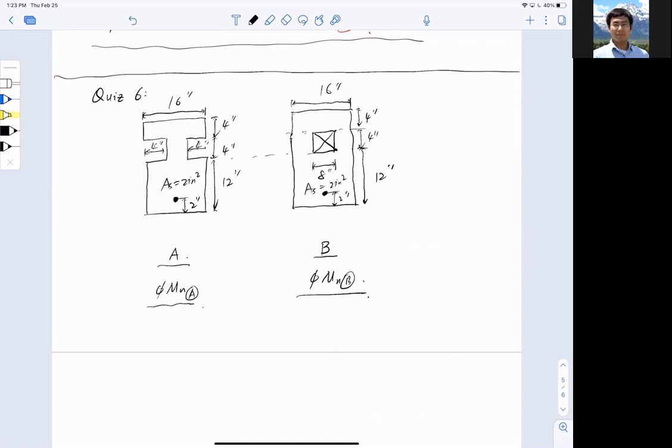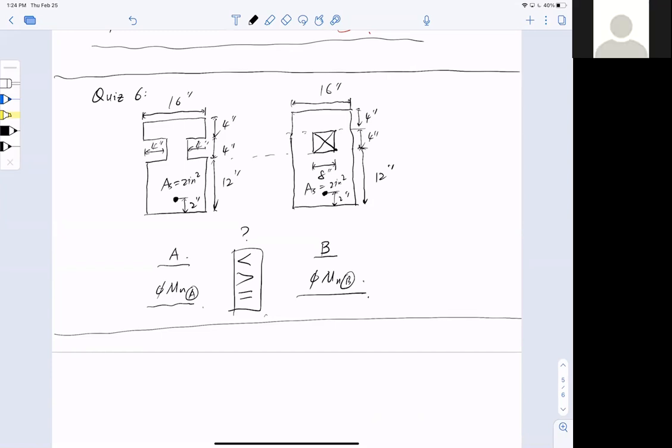Okay, and this configuration is B, okay, and I want you guys to check MNB. All right. Now, what is the quiz? The quiz is simply determining is it bigger, smaller, or equal, just to check the design capacity for both of them. And that's the configuration. On the left is A, on the right is B. Okay. All right. So hint, do not think too hard.